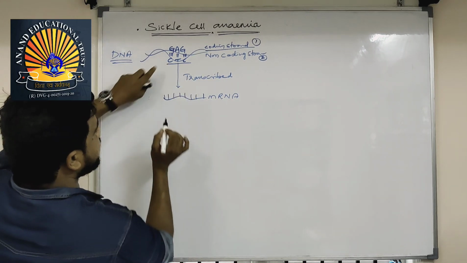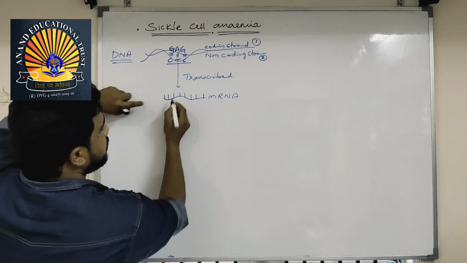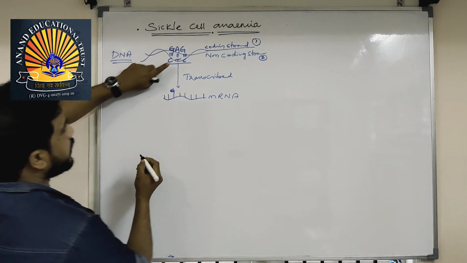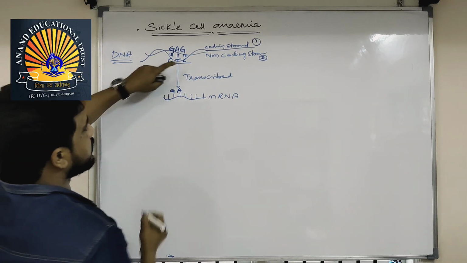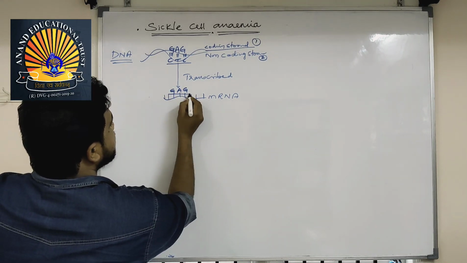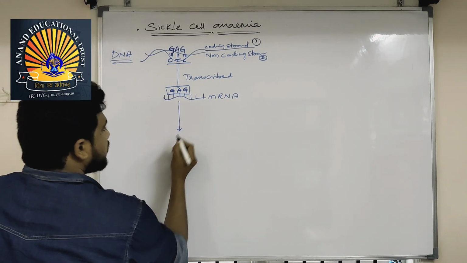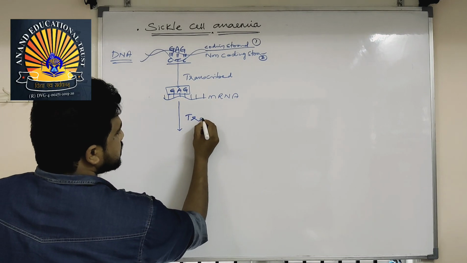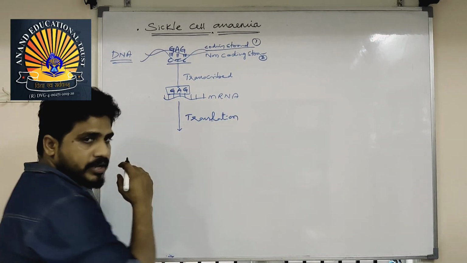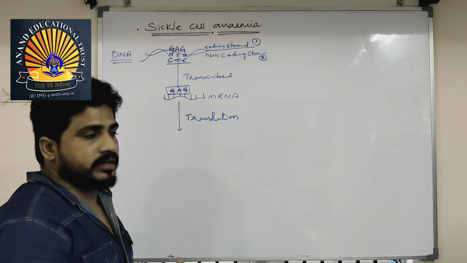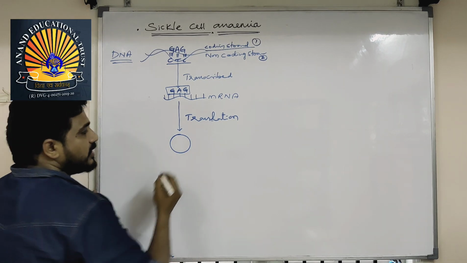The C will be transcribed here, in the mRNA C is replaced by G opposite, and the T is replaced by A, thymine replaced by adenine, and the C replaced by G. GAG will be formed. Then this mRNA undergoes translation and gives an amino acid sequence, a polypeptide chain, that is a protein. But which amino acid will be formed here? That is glutamic acid.